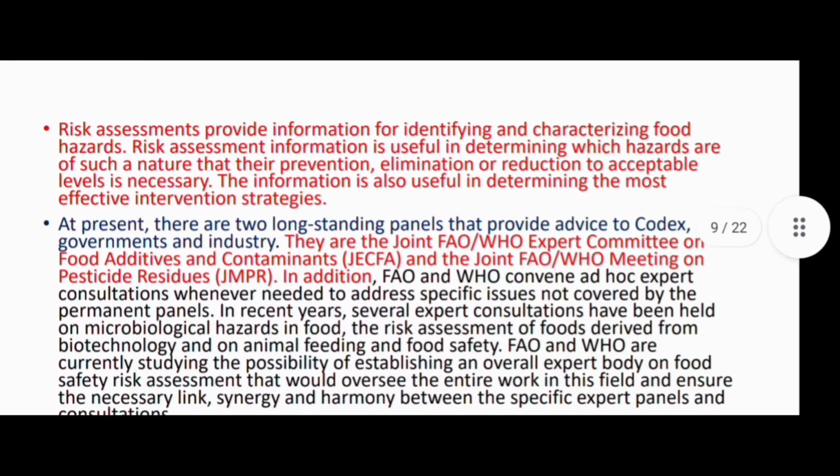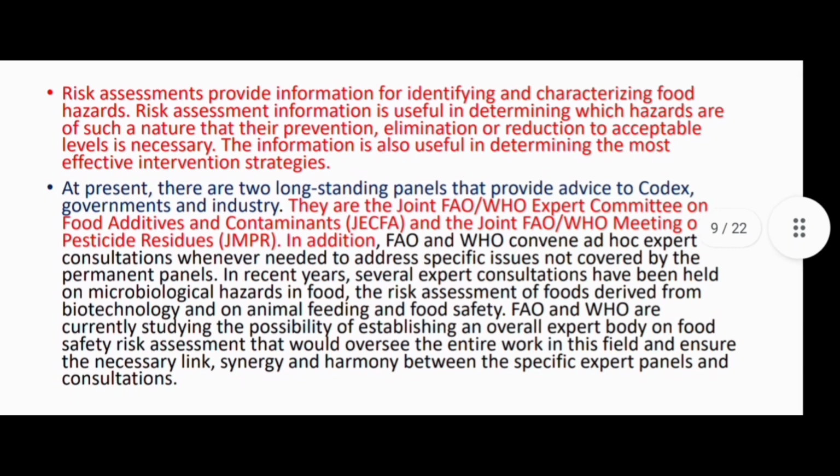Risk assessment provides information for identifying and characterizing food hazards. This information is useful in determining which hazards are of such a nature that their prevention, elimination, or reduction to an acceptable level is necessary, and also in determining the most effective intervention strategy.